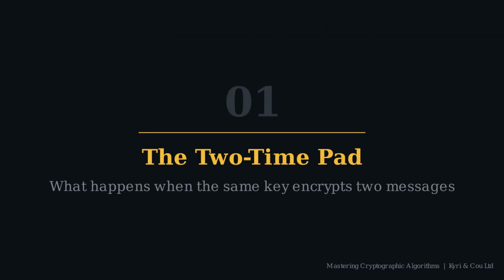Let's start with the 3rd rule of the one-time pad. The key must be used exactly once. Reusing a key, even for just 2 messages, is a critical failure. If an attacker intercepts 2 ciphertexts produced with the same key, they can recover both plaintexts without ever learning what the key is. This is the 2-time pad attack.